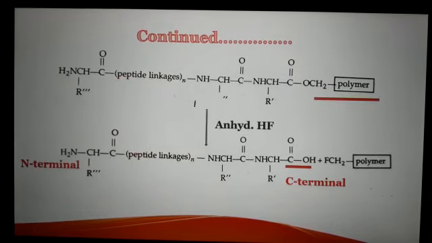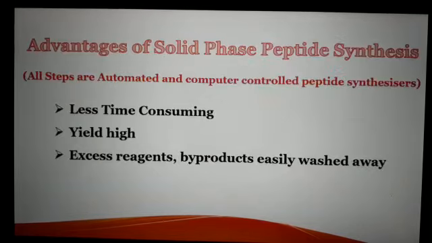At last, when we obtain the required polypeptide chain, the solid support is removed with the use of anhydrous HF. So at last we get a polypeptide chain which has free N-terminal amino acid on the left side and C-terminal amino acid on the right side.